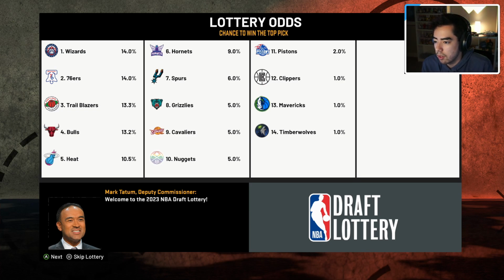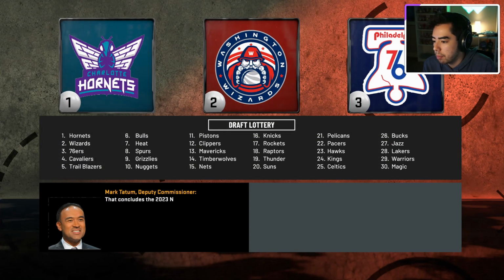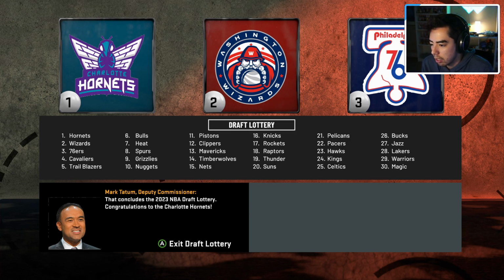But we got the Hornets, 76ers, Spurs, Grizzlies, Cavs, and Nuggets to round out the top 10. Here we go, and the number 1 pick goes to the Charlotte Hornets. The Wizards take number 2. The 76ers drop to 3. Cavs with the 4th. Blazers with the 5th. Bulls, Heat, Spurs, Grizzlies, and the Nuggets round out the top 10.